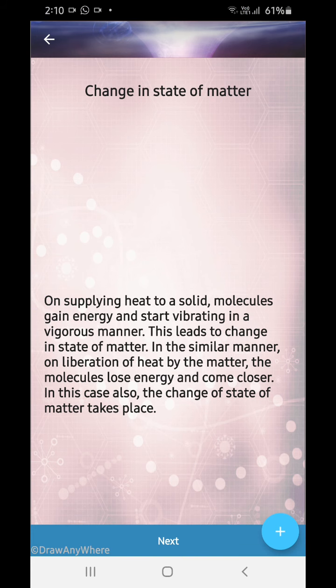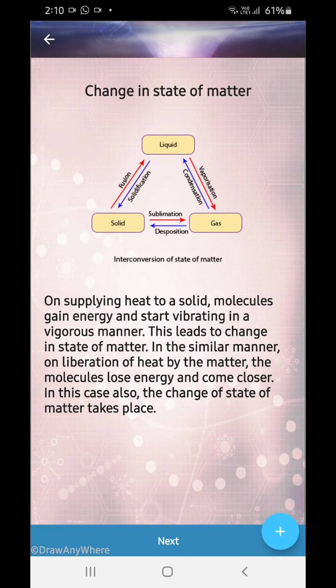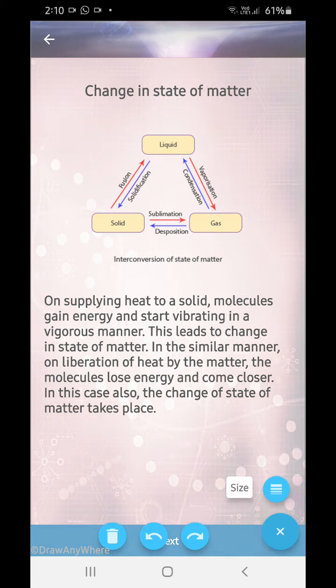The change in the state of matter on supplying heat to the matter. Now this I have drawn various times. On supplying heat to the matter, molecules start gaining energy and start vibrating in a vigorous manner. So this leads to a change in the state of matter. In a similar manner, on liberation of heat, molecules lose energy and they come closer. In this case, the change of state of matter takes place.